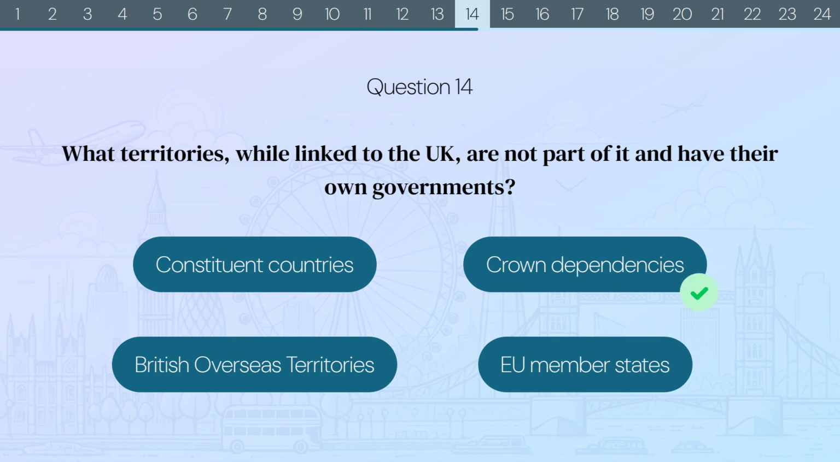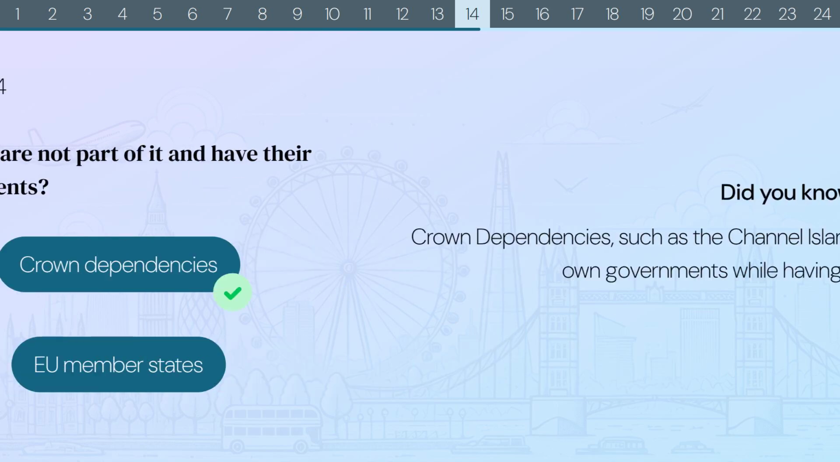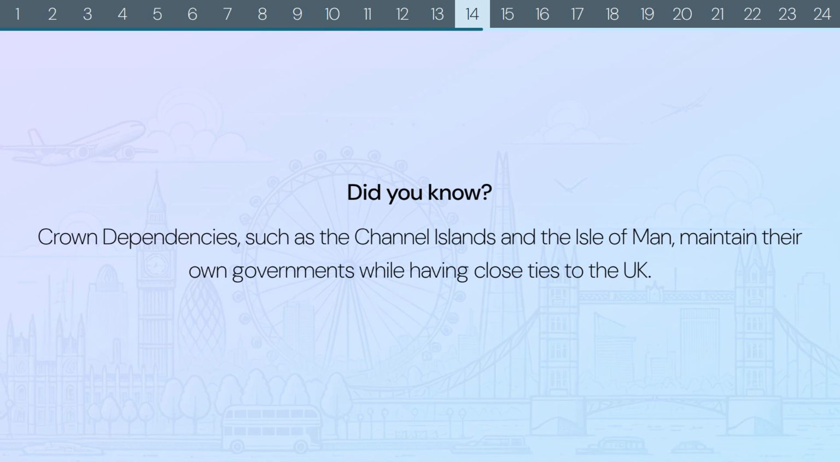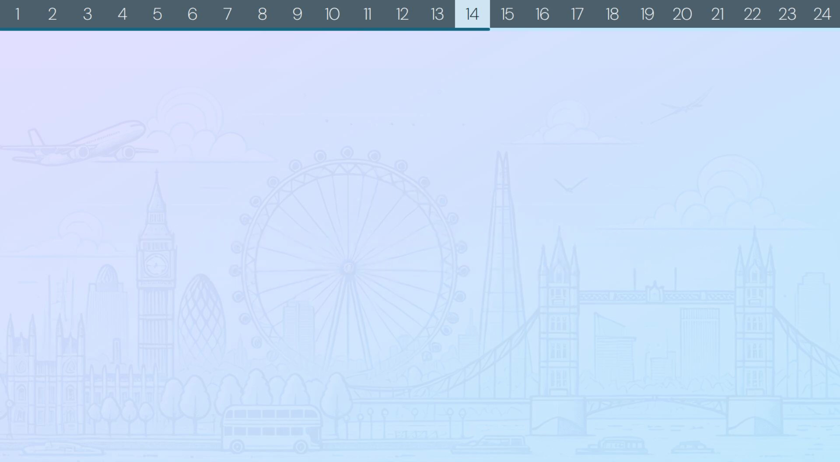The correct answer is Crown dependencies. Did you know? Crown dependencies such as the Channel Islands and the Isle of Man maintain their own governments while having close ties to the UK.